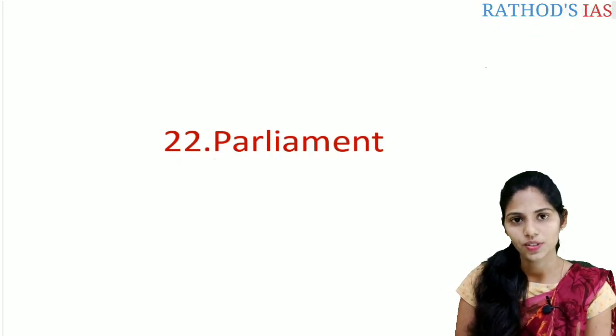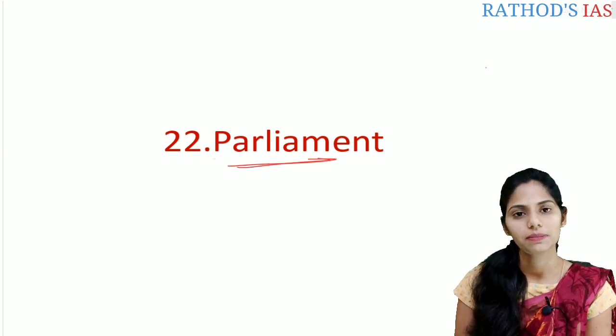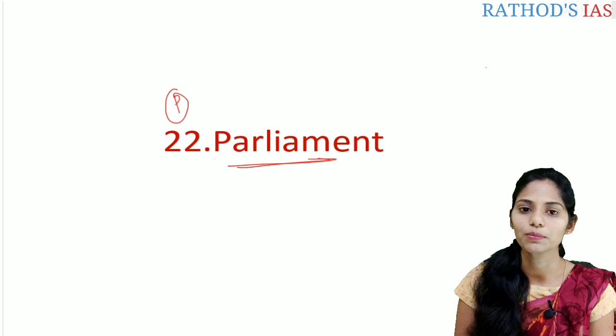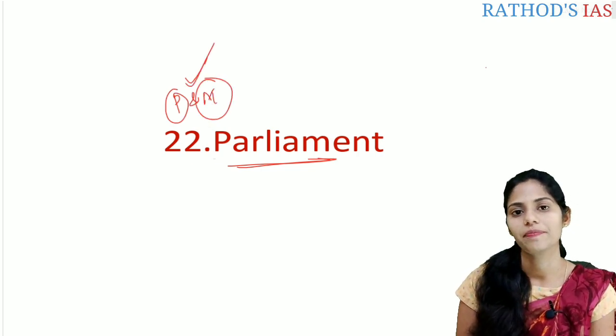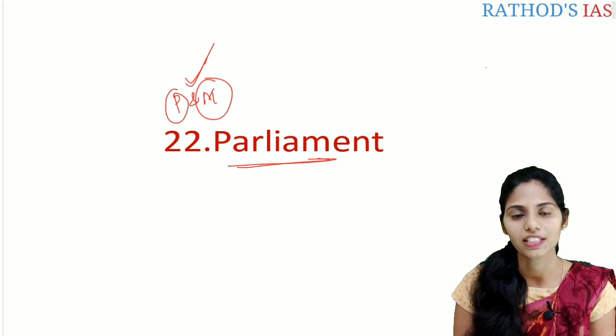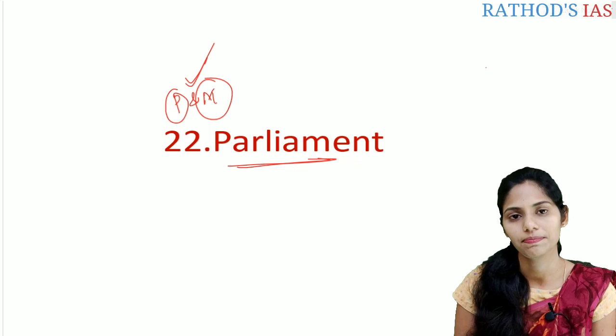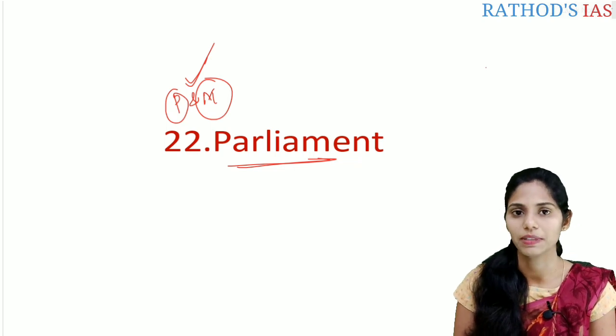Today in this lecture, we are going to start the next chapter of Lakshmikant, that is Parliament. This Parliament is very important regarding both the prelims and also the mains point of view. So please focus here. If you see this Parliament, it is a big chapter. We are not going to discuss this Parliament in one lecture. We are going to divide this Parliament into different parts and discuss each of them, because it is very important regarding both the prelims and the mains.